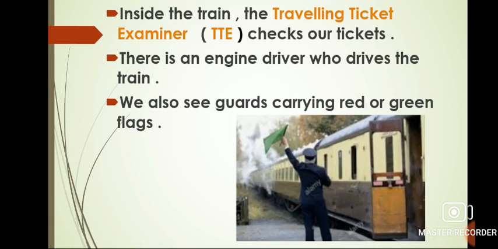Inside the train, the traveling ticket examiner, TTE, checks our tickets. There is an engine driver who drives the train. We also see guards carrying red or green flags. It is only when the guard raises the green flag and blows a whistle that the train driver starts the train.